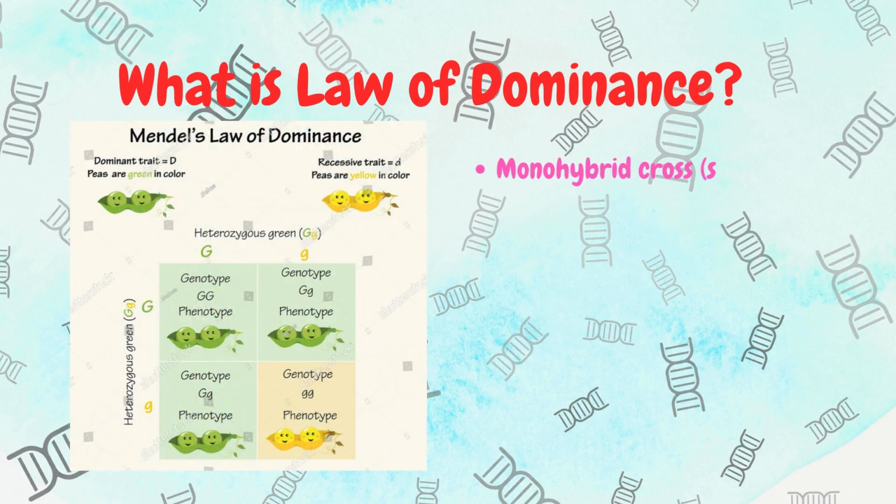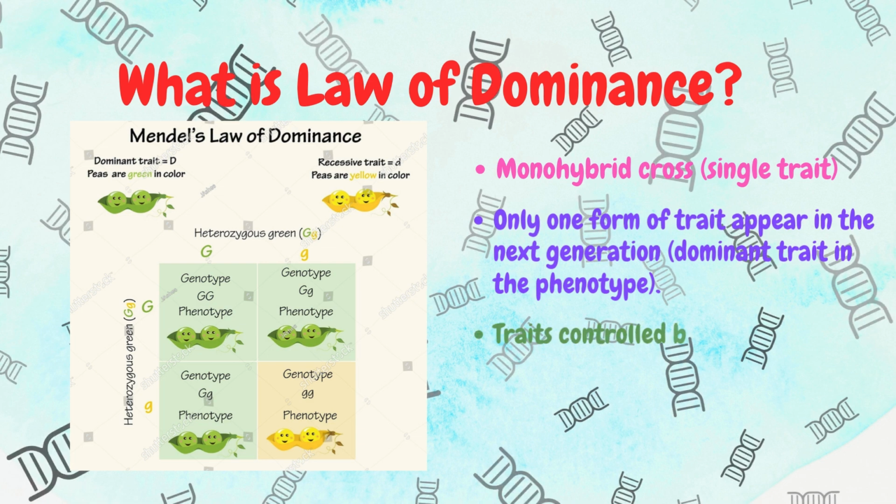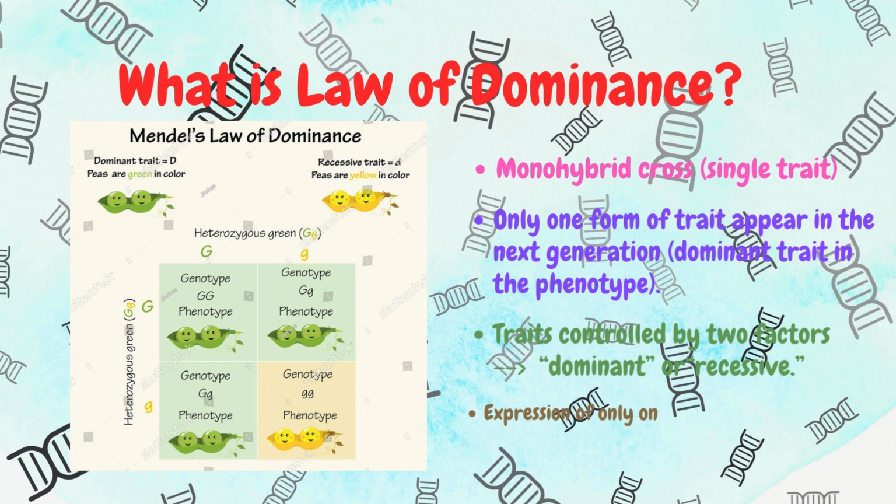It uses monohybrid cross, which is the single trait. Only one form of trait appears in the next generation, the dominant trait in the phenotype. Traits are controlled by two factors, which are the dominant or recessive expression of only one of the parental characters in the F1 generation, and expression of both in the F2 generation.